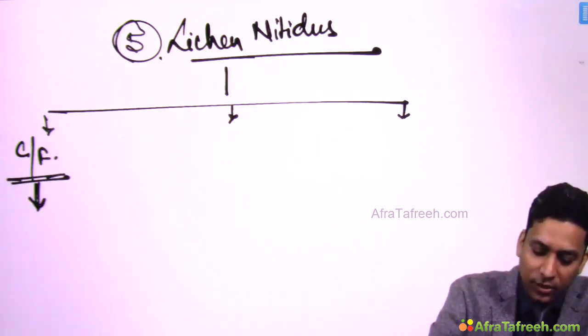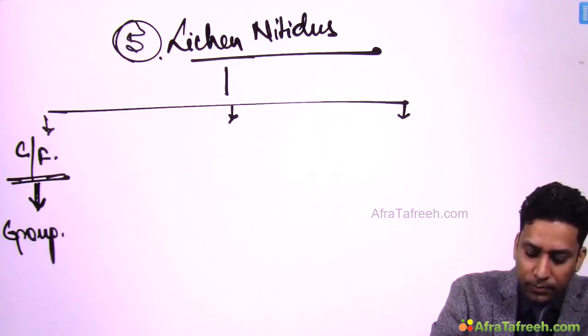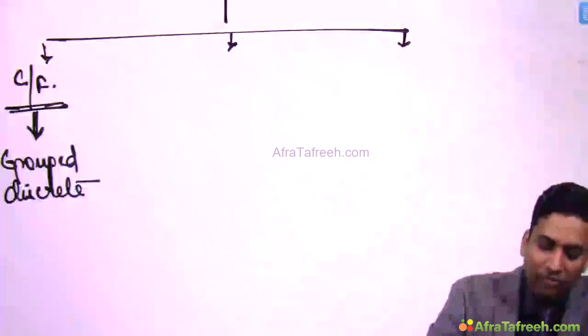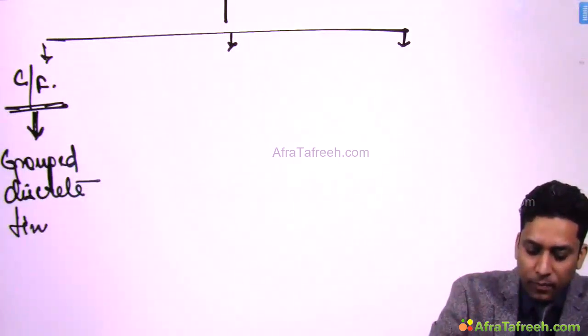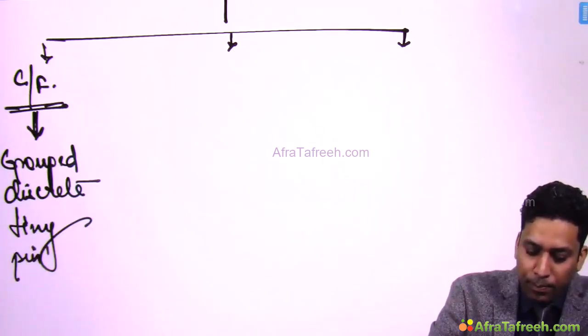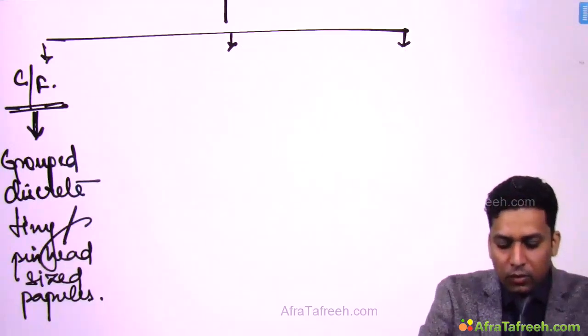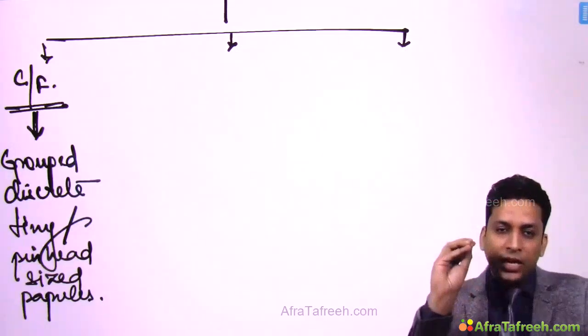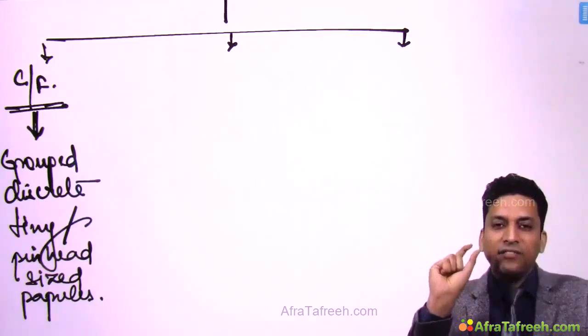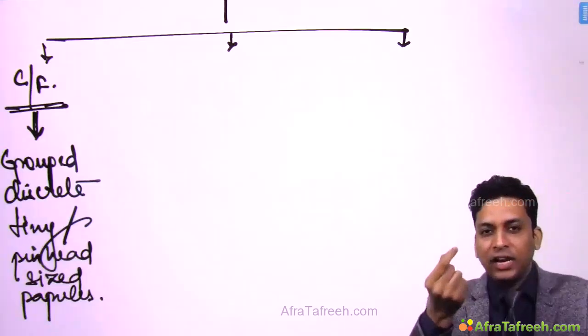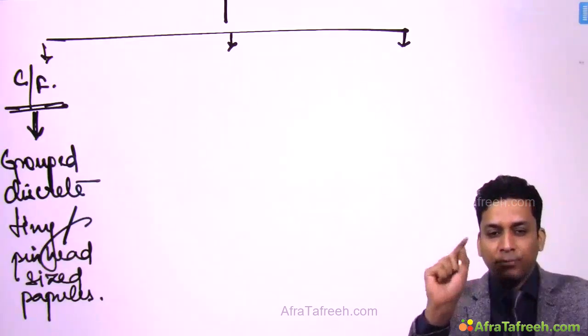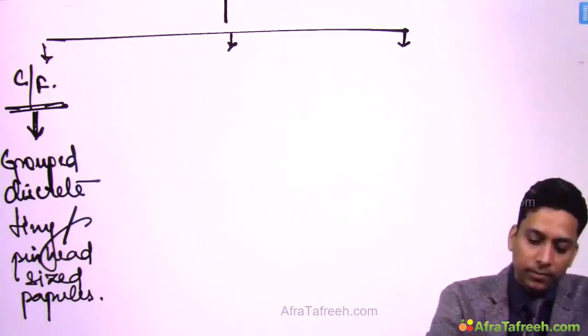It clinically presents with grouped but discrete, very small, tiny pinhead sized papules. So they are grouped, they are separate from each other, discrete, and they are very tiny, pinhead sized, like the head of a pin. So pinhead sized papules. This is the common presentation.